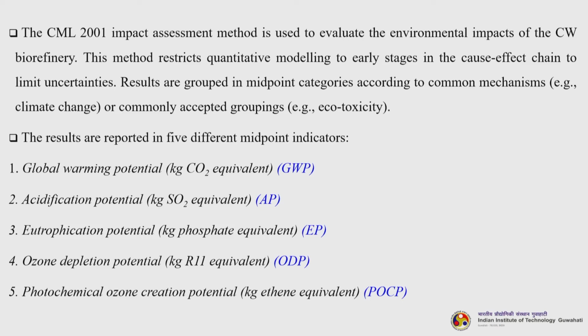First is global warming potential, that is measured in kilograms of carbon dioxide equivalent. Second is acidification potential, it is measured in kilograms of sulfur dioxide equivalent. Third is eutrophication potential, it is measured in kilograms of phosphate equivalent. Fourth is ozone depletion potential, it is measured in kilograms of R11 equivalent. And the final one is photochemical ozone creation potential, it is measured in kilograms of ethene equivalent. Okay. So, these 5 major parameters are very important.